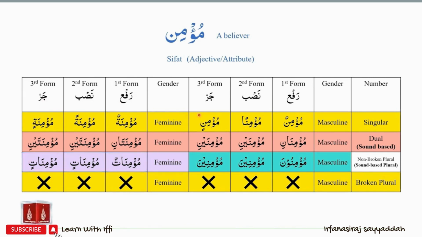To summarize, for mu'min, we have mu'minun, mu'minan, mu'minin, mu'minani, mu'minaini, mu'minaini, mu'minuna, mu'minina, mu'minina, mu'minatun, mu'minatan, mu'minatin, mu'minatani, mu'minataini, mu'minataini, mu'minatun, mu'minatin, mu'minatin.